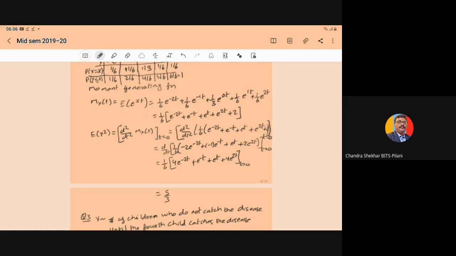So x is equal to -2, -1, 0, 1 and 2, and the corresponding probability. Here, E of e to the power x squared, what is this equal to? It is the summation over x of e to the power x squared into f(x). So here we have computed